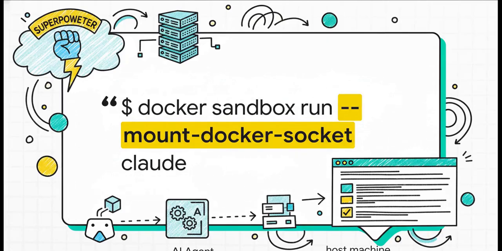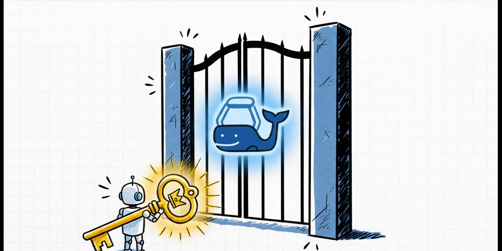All right, now for the ultimate superpower. This is how you give the sandbox access to Docker itself. By using the --mount-docker-socket flag, you are literally allowing the AI agent inside the container to run Docker commands right on your host machine. Now, I really can't stress this enough. This is a massive grant of power. Mounting the Docker socket is effectively giving the agent root access to your system.